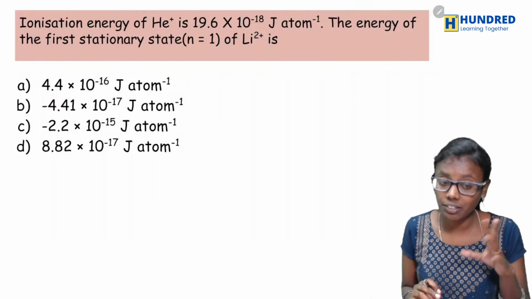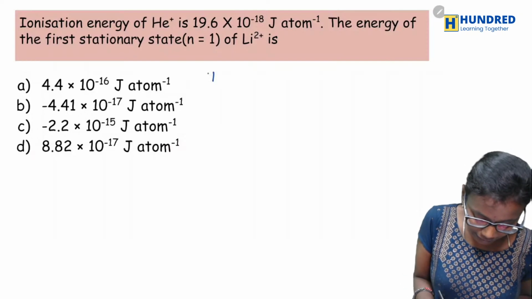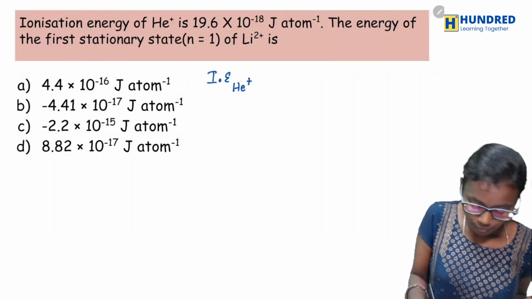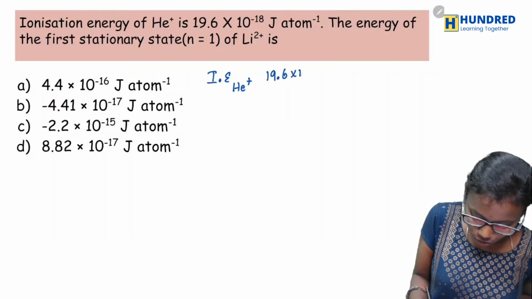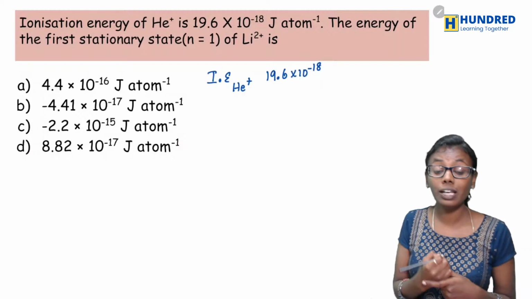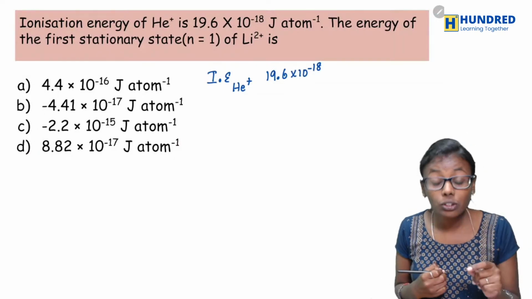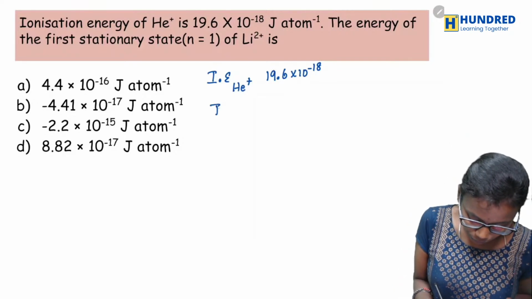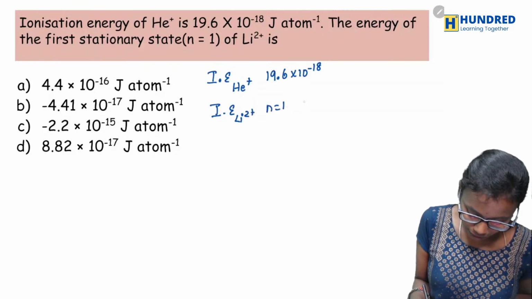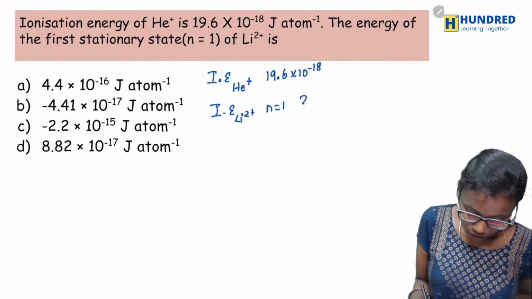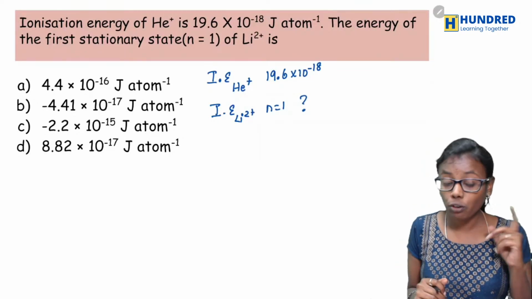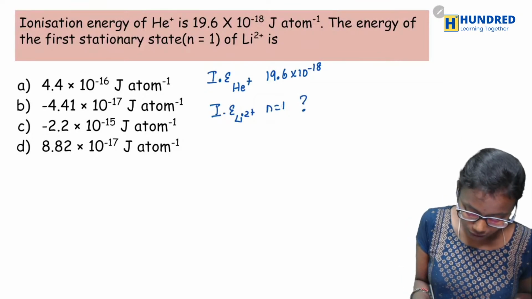Okay, so what they have given is the ionization energy of helium plus, 19.6 into 10 power minus 18 joule per atom. They have asked about the ionization energy for lithium 2 plus for the first stationary state, that is n equal to 1.